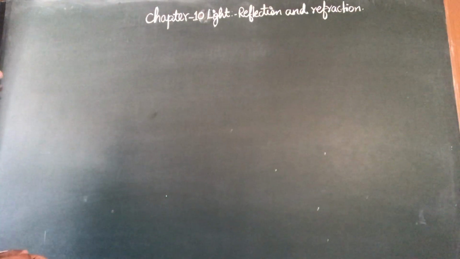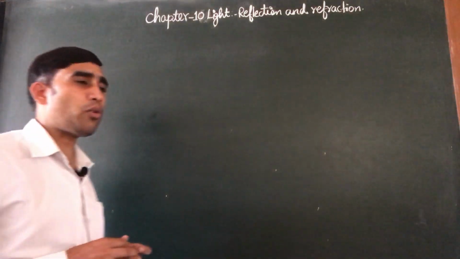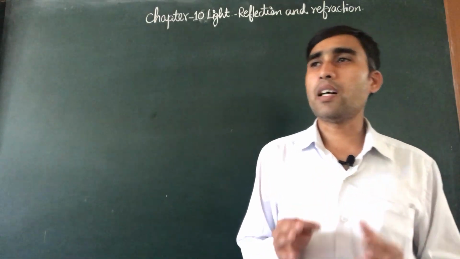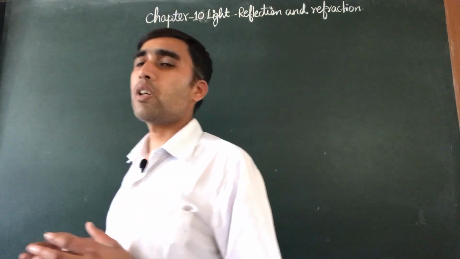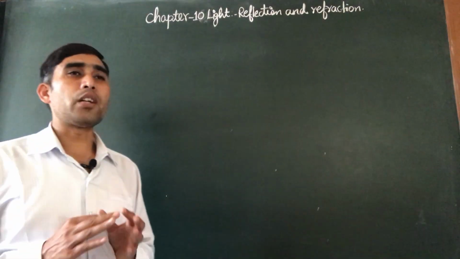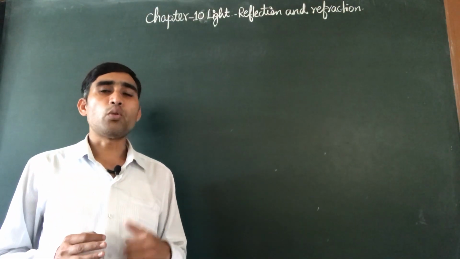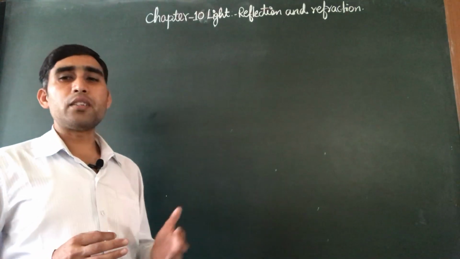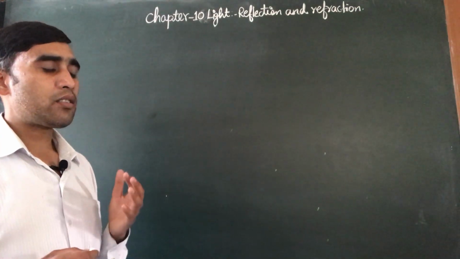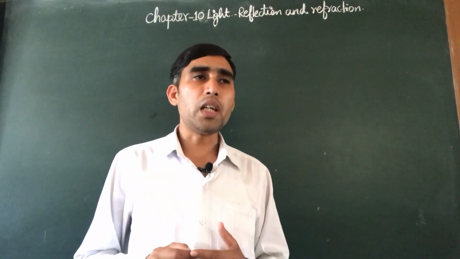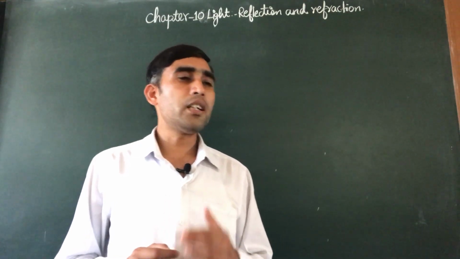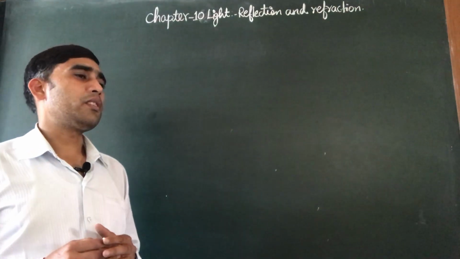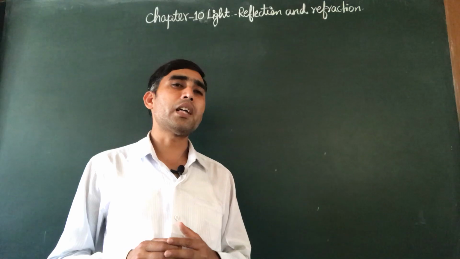So, see, first of all, what is light? We know that light is a form of energy which helps us to see the objects around us. In the absence of light we cannot see the objects around us. So, light and eyes both help us to see the object. Light is also considered a wave, and light is also considered a particle. So, nowadays light is considered to have a dual nature, particle as well as wave. About this dual nature of light you will learn in the higher classes.